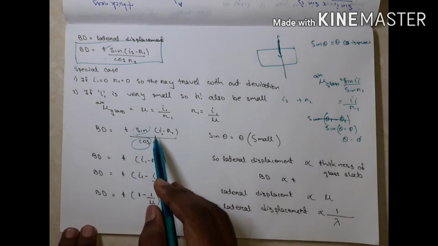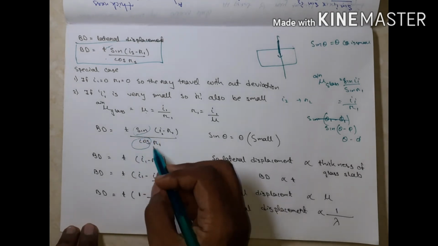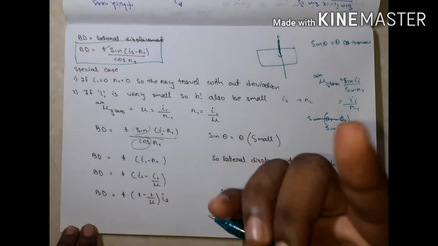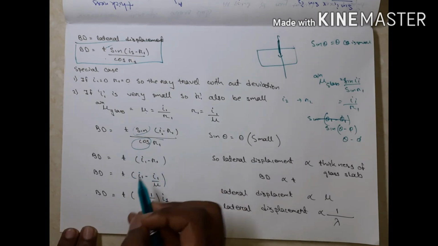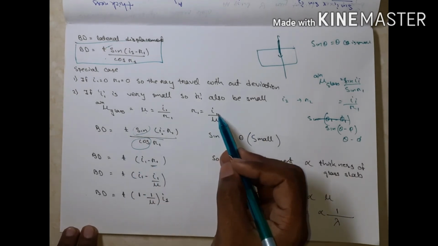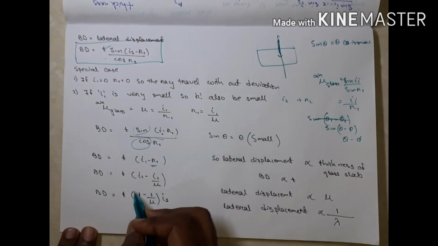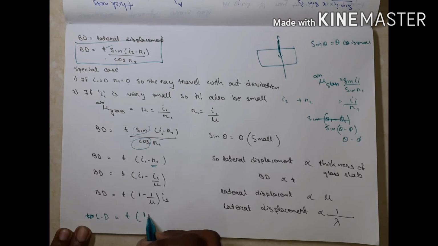So T times I1 minus R1 for the upper part, and for the lower part I can put cos R1 equals 1. Then T times I1 minus R1. We know R1 equals I1 by mu. Taking I1 common, we get 1 minus 1 by mu. That equals the lateral displacement. Lateral displacement equals T times 1 minus 1 by mu times I1.